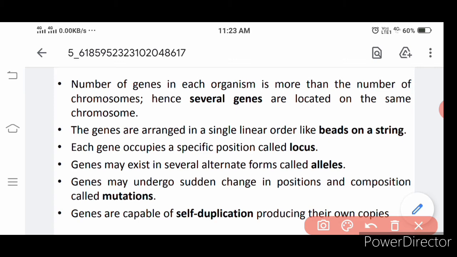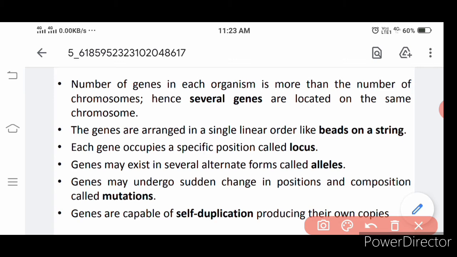Then there is composition. What is the composition? What is the DNA made of? We have learned previously that it is made of deoxyribose sugar, phosphate group, and also the nitrogenous bases to form the nucleoside. If there is any change in the structure, removal of a carbon atom, removal of nitrogen, or the composition of the chemical substance may change.